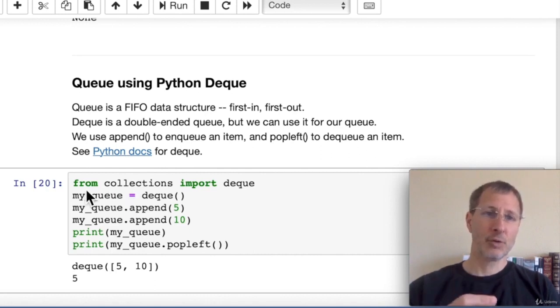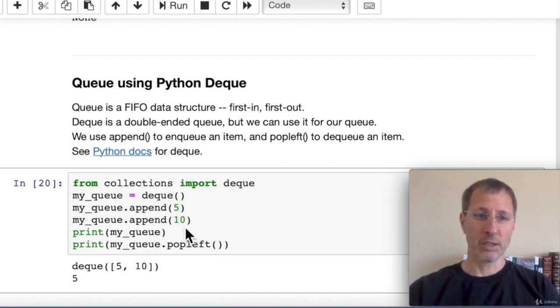So for basically just using a double-ended queue in Python as a single-ended queue, we can use from collections import deque. That's going to import our double-ended queue library. And then we'll create a new queue, my_queue, and that's going to be a deque object. And then we can append items or push items using the append function. So we can push a 5 and we can push a 10 onto the queue. And then when we print out the queue, we see that we have a deque with a 5 and a 10 on it. And then if we want to pop items off of the queue, we use popleft.